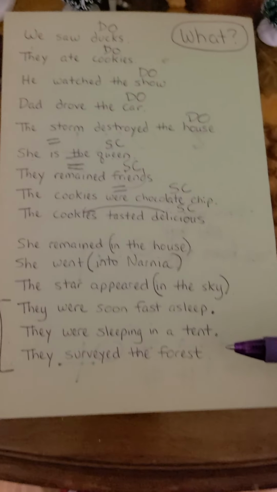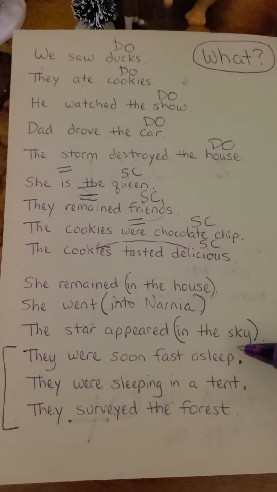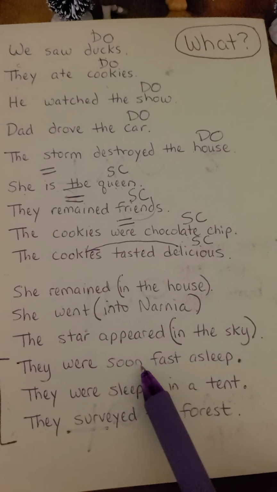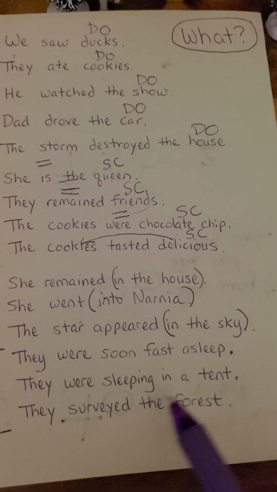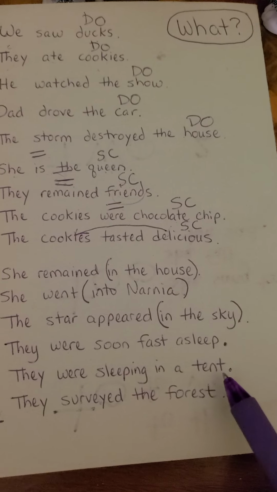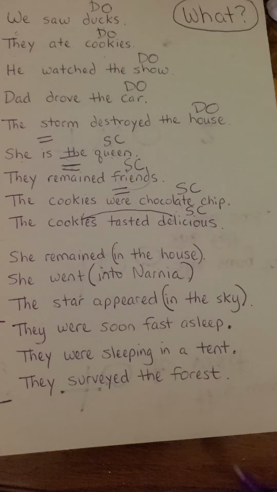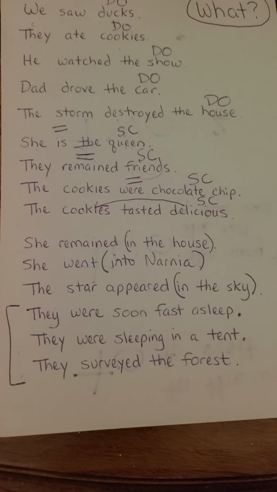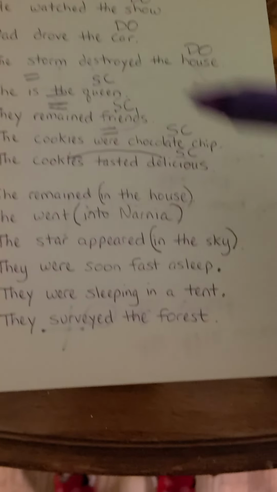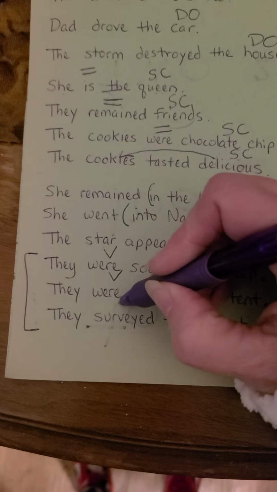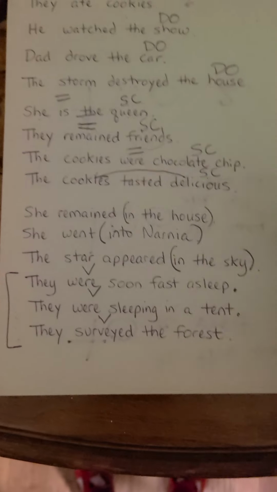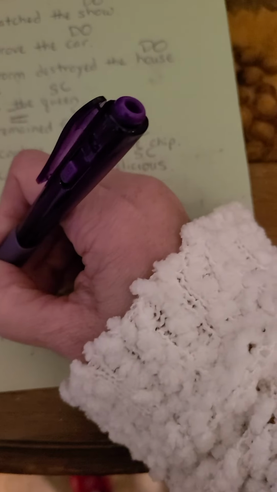All right, here's our challenge sentences at the end. They were soon fast asleep. They were sleeping in a tent. They surveyed the forest. Can you label them? Okay, let's find our verbs. Were, and surveyed. Let's find our subjects. They.